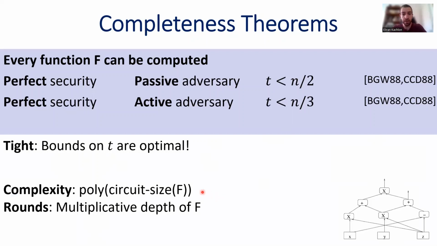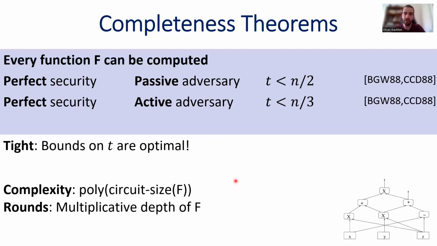And in both cases, the computational complexity is polynomial in the circuit size of the function f that we compute, and the number of rounds is linear in the multiplicative depth of the function f that we compute. So if you look at the path from root to leaf that has the most multiplication gates, the number of rounds is linear in this number of multiplication gates.